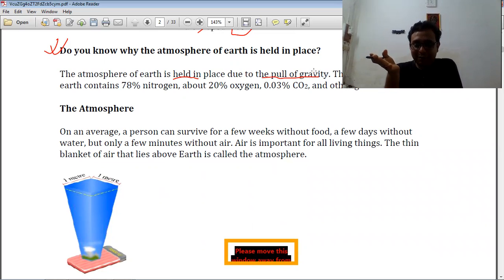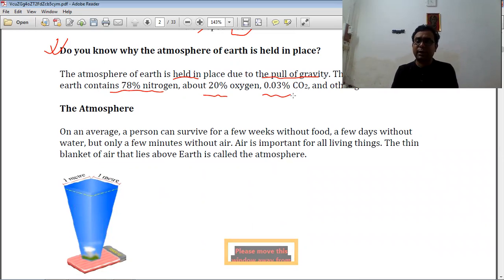Without gravity, the atmosphere would not be present. The atmosphere of the earth contains 78% nitrogen, 20% oxygen, 0.03% carbon dioxide, and some other gases. That is very important. Please bear in mind their volume and percentages, because sometimes we ask MCQ questions on it, so it is necessary.